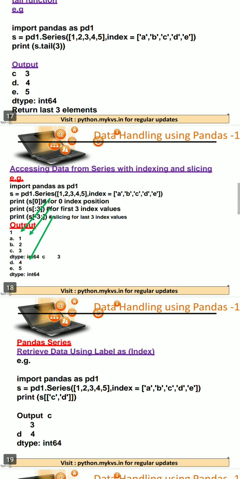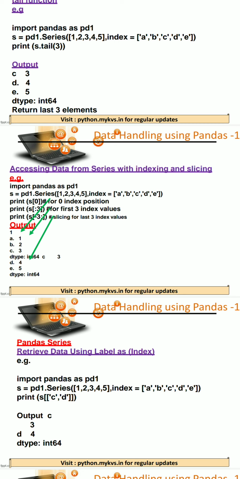Then if you want to perform slicing of the data, that is also possible, similar to slicing of list elements. You just have to pass the colon sign. If you want to access the data of an exact location, then you just have to pass the single index. Whereas if you want to access multiple data, then you have to pass the colon sign and then the larger index position, and before the colon sign is the beginning of the series.